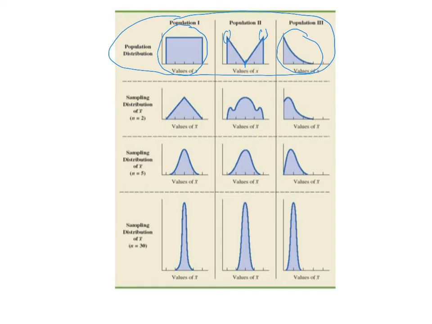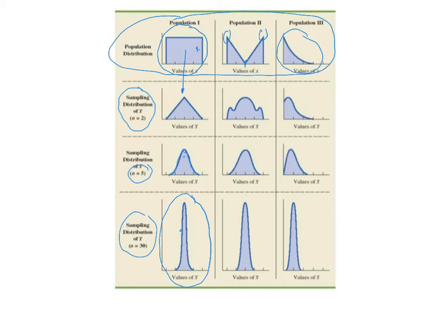Those are populations. And then as we go down the screen, this is the sampling distribution if I took samples of size 2. So notice that a uniform distribution becomes almost like an arrowhead. And then as I go to 5, it starts to smooth out a little bit. And as I get to 30, I get a bell-shaped curve. Okay, so with a uniform population, as I take bigger and bigger samples, the sampling distributions become more and more normal.